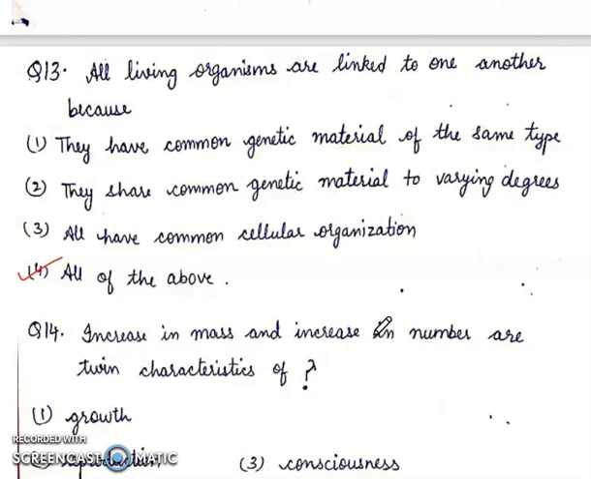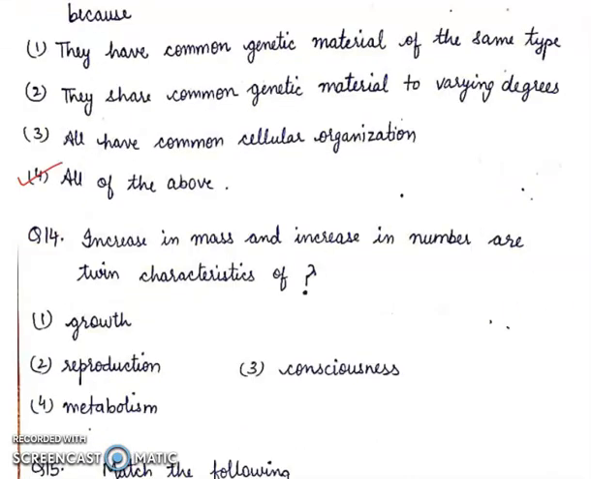Question 14. Increase in mass and increase in number are twin characteristics of first, growth, second, reproduction, third, consciousness, fourth, metabolism. Answer will be growth. It is also very easy.